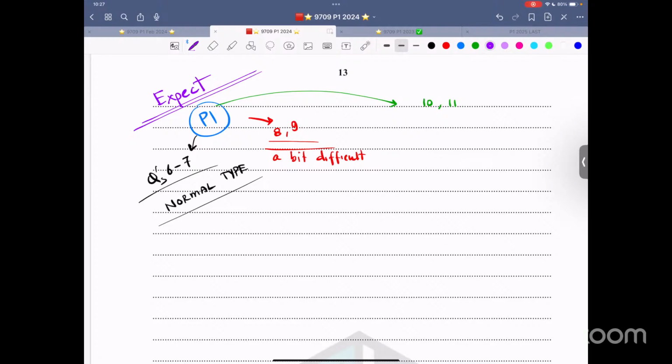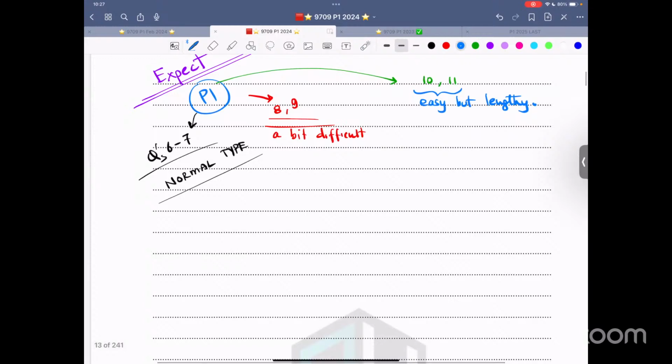In P1, questions 8 and 9 would be a bit difficult. And questions 10 and 11 can take you by surprise. Over here, this could be easy but lengthy. So usually this is the pattern that I see. It's just my observation. Anyone can disagree with this. So that is what I feel.